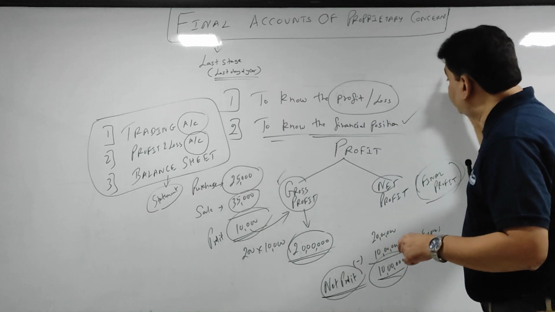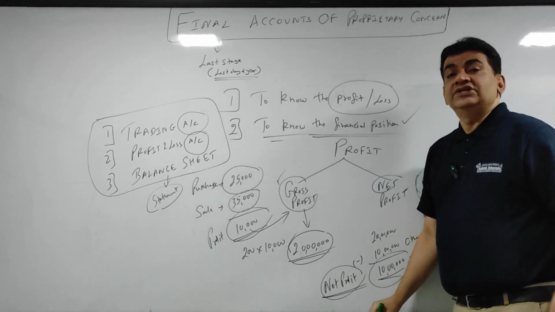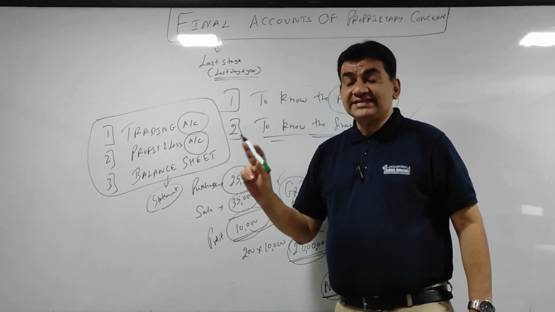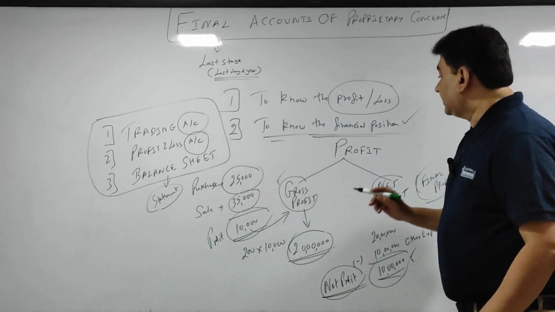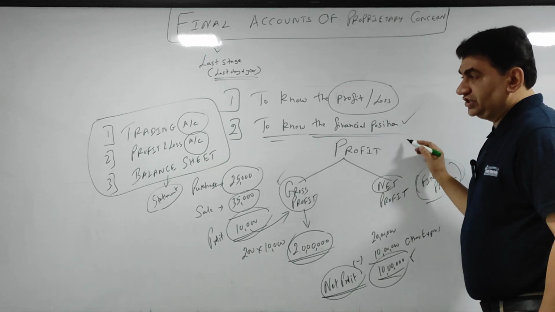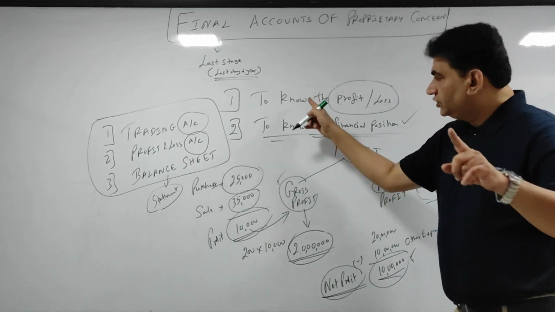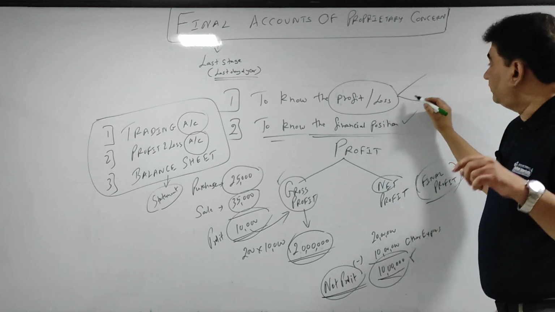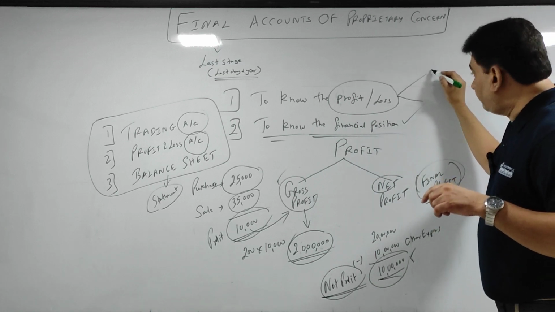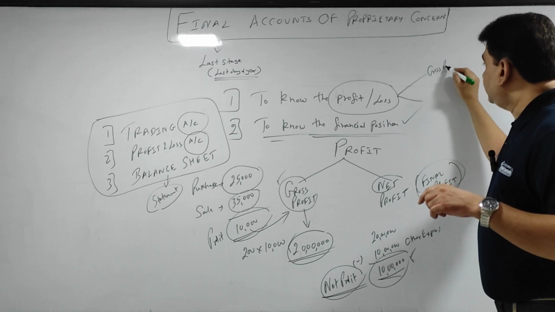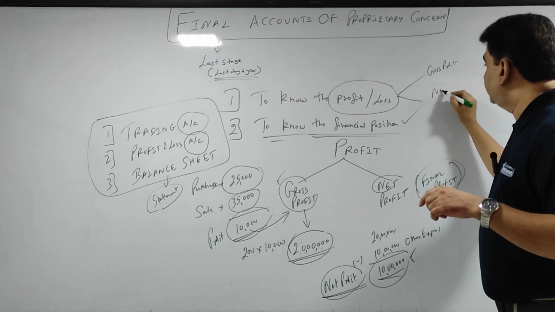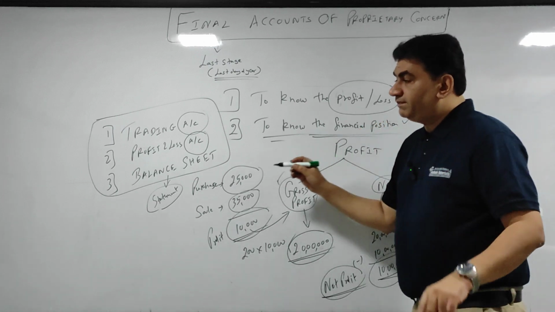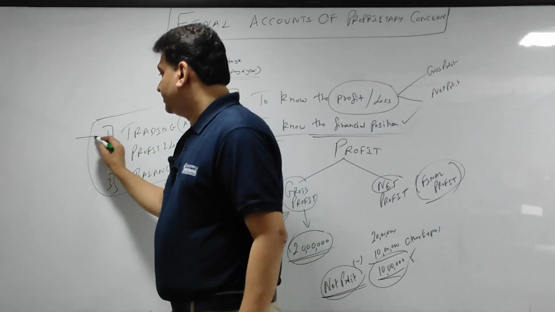That is nothing but financial position. So balance sheet is a statement showing the details of assets and liabilities. That is nothing but financial position. So जो first motive है to know the profit and loss. Now see, I am making it simple for you. Profit, two parts: gross profit, net profit. Main purpose of preparing trading account.